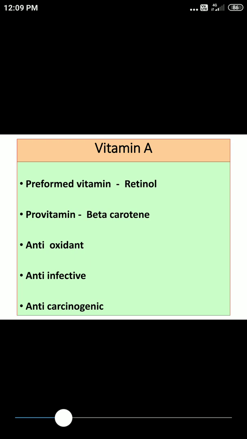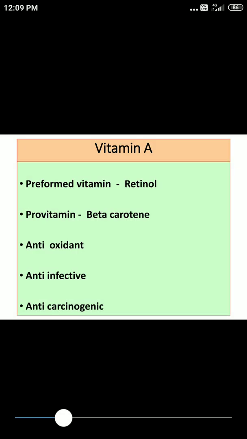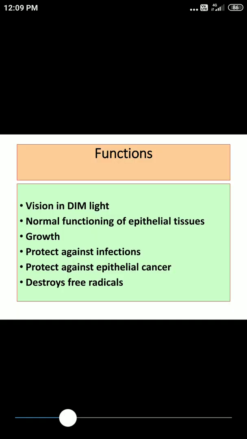Since there is protection against cancer, we call it anti-carcinogenic, and anti-xerophthalmic, since it provides protection against xerophthalmia. One more function is related to destruction of free radicals, that's why we call it an antioxidant. The most important function you should remember: this vitamin is required for vision in dim light.